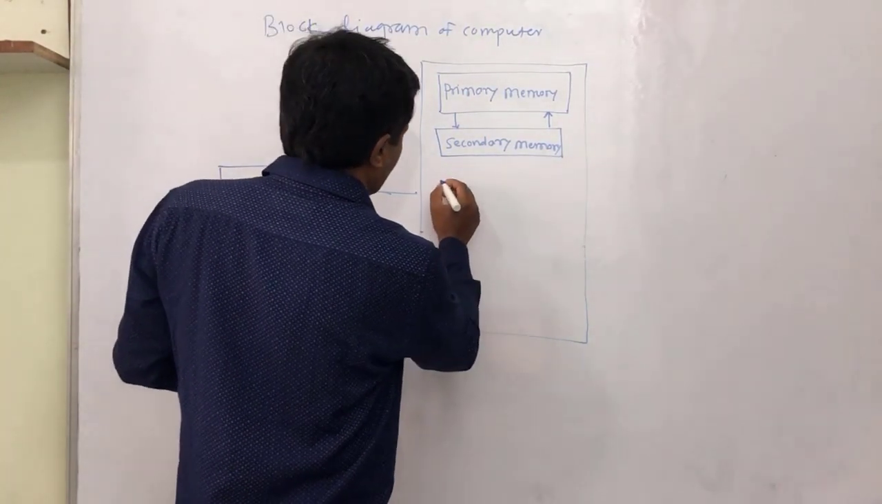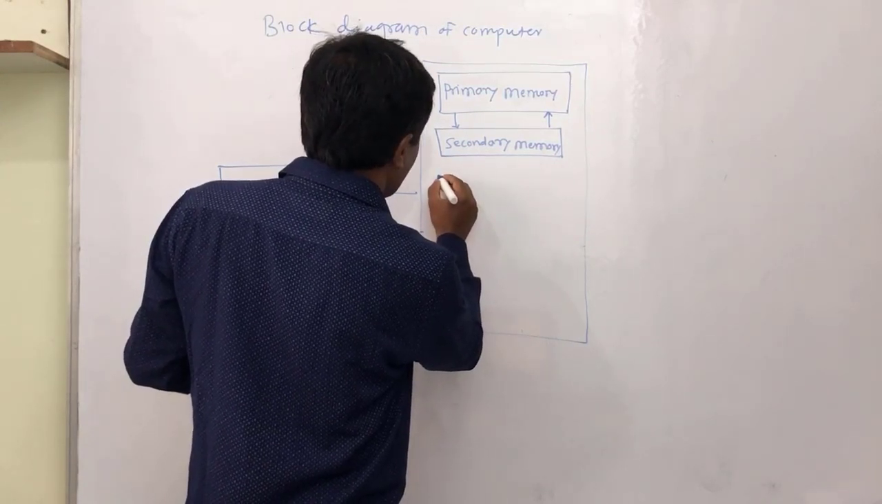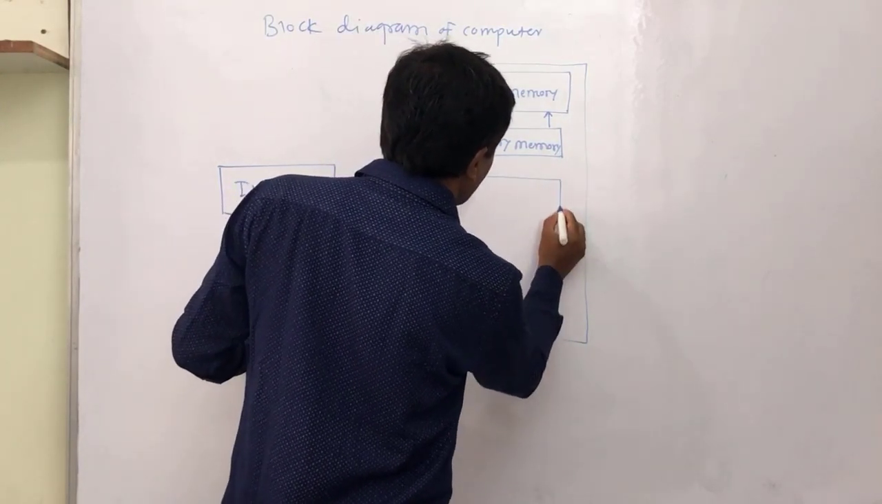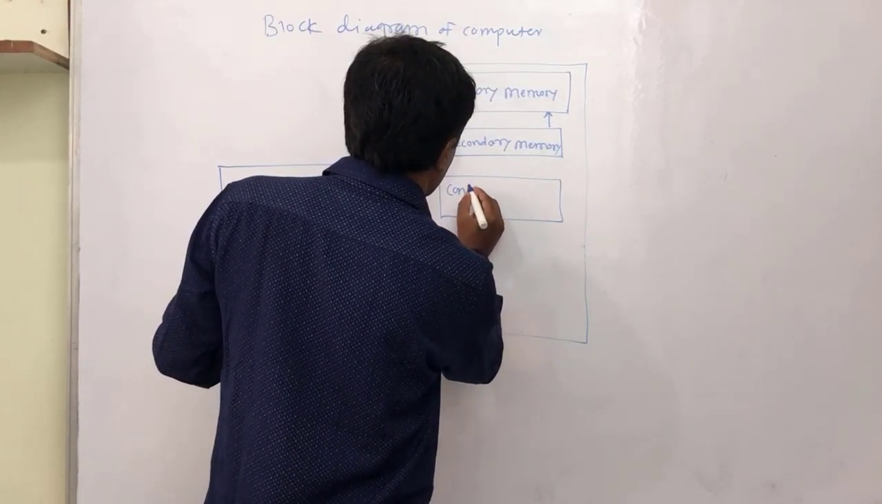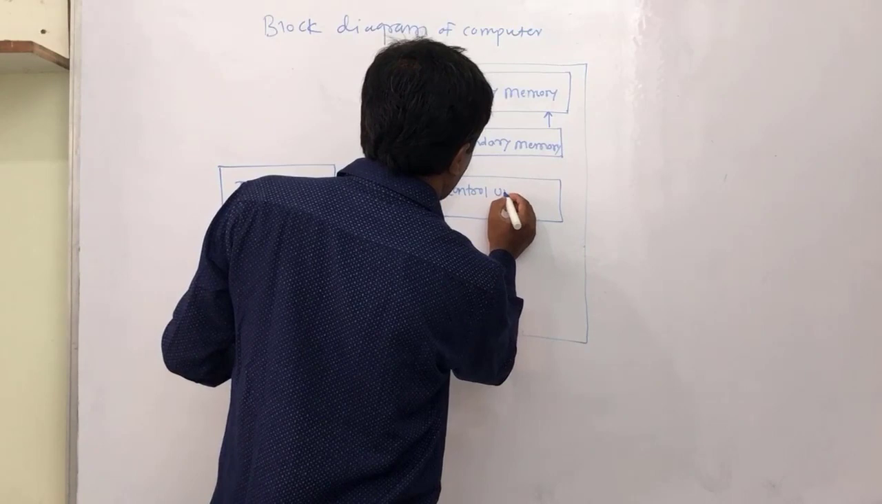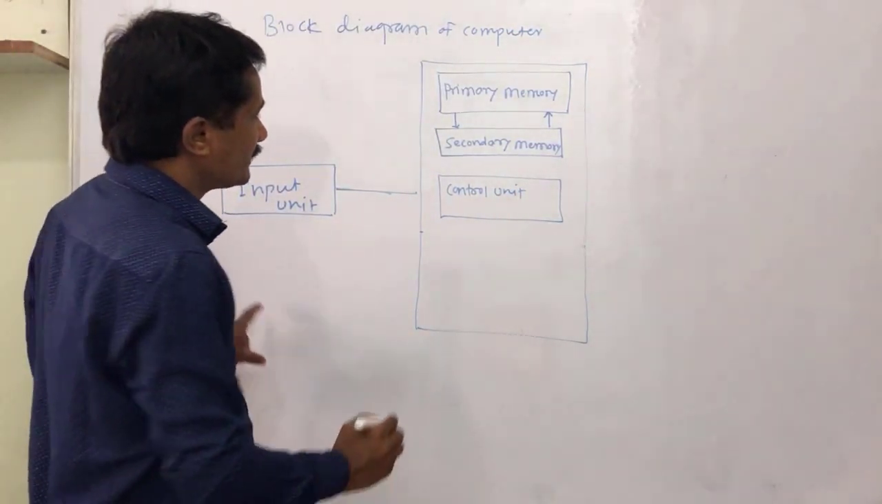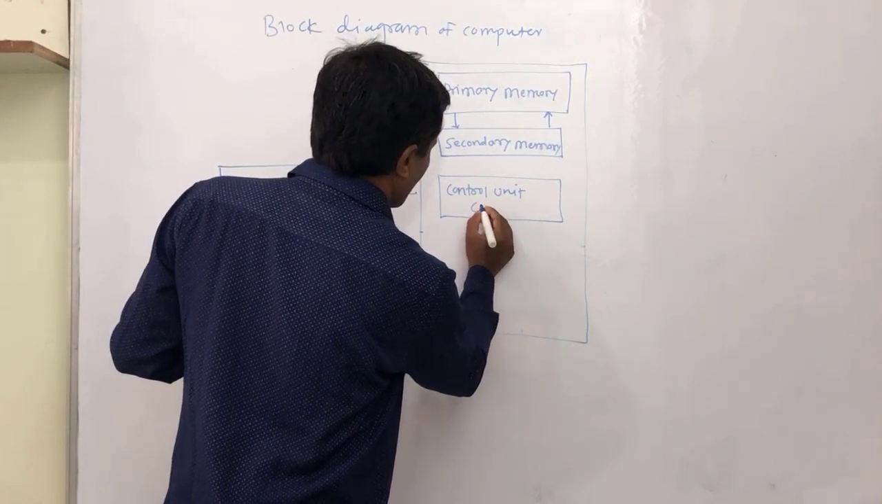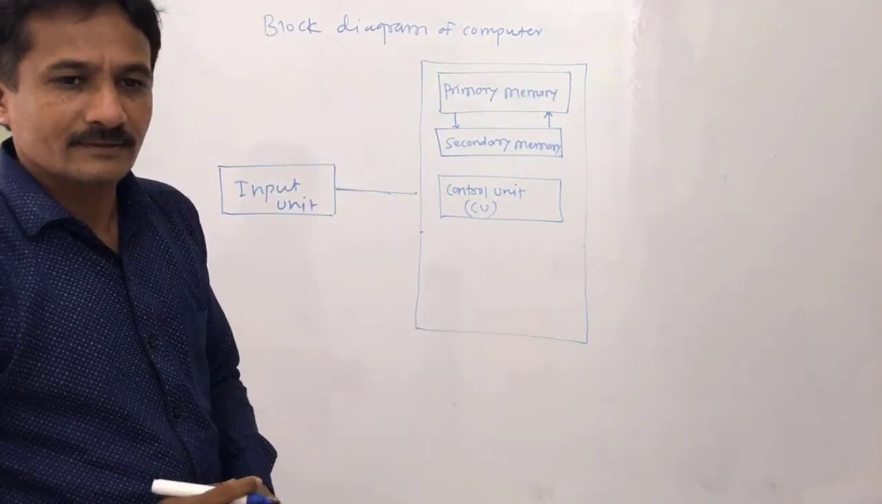Then the second unit in the CPU is the control unit, that is CU.